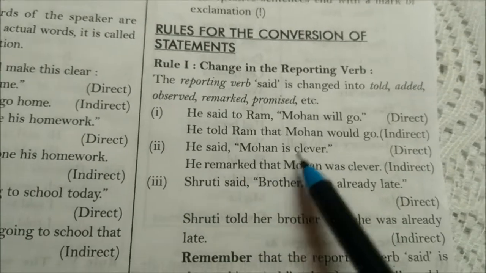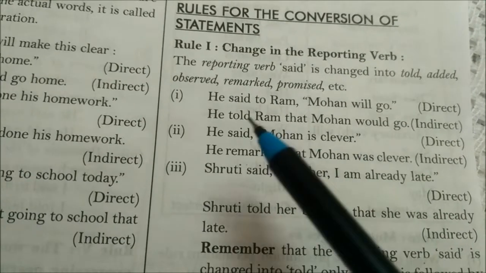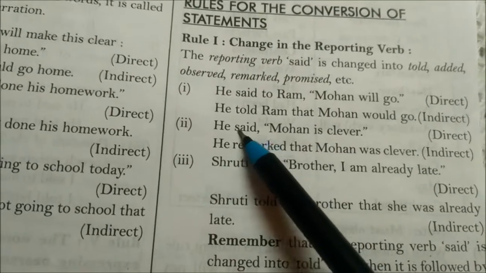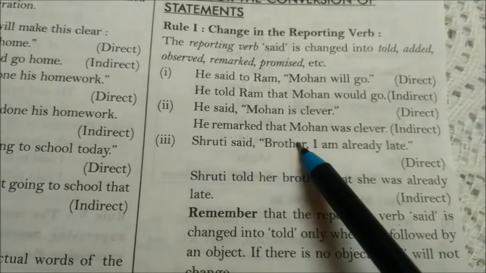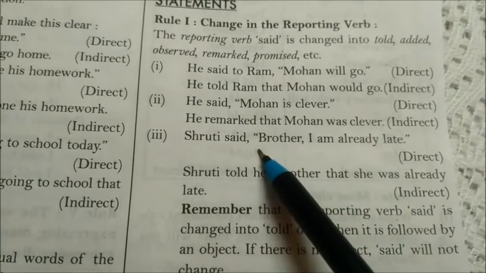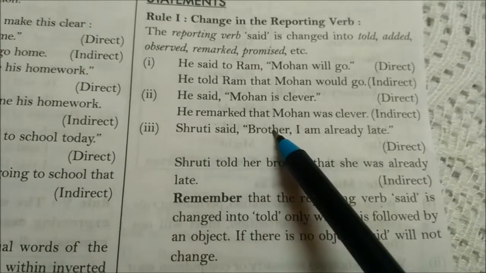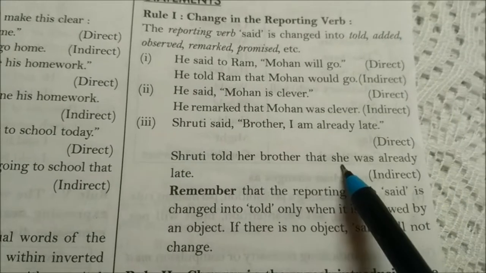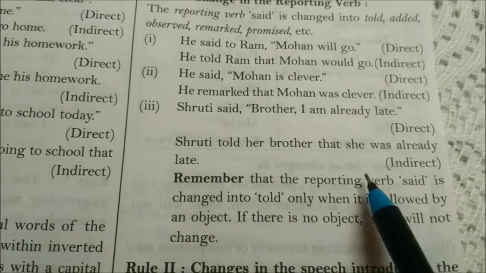He said, "Mohan is clever." Clever is a kind of remark, so we use the word remarked here. As it is said, we will make it past: remarked. He remarked that Mohan was clever. This is the indirect form. Shruti said, "Brother, I am already late." Now we'll take it this way: Shruti told her brother that she was already late. This is the indirect form.